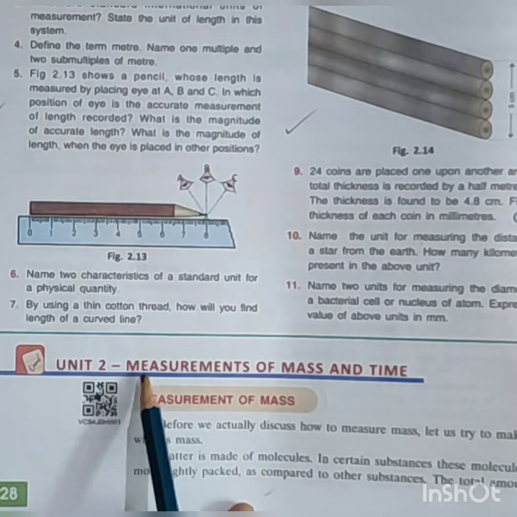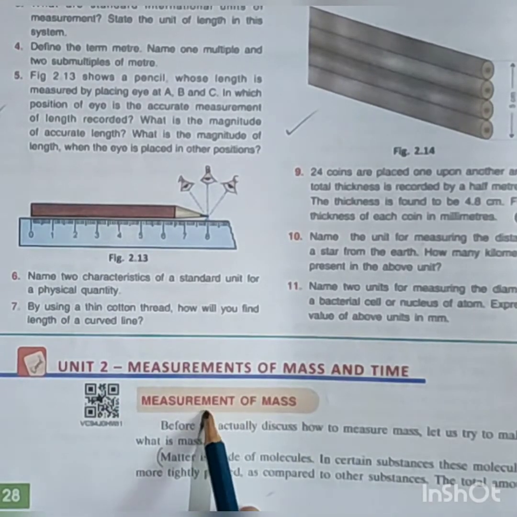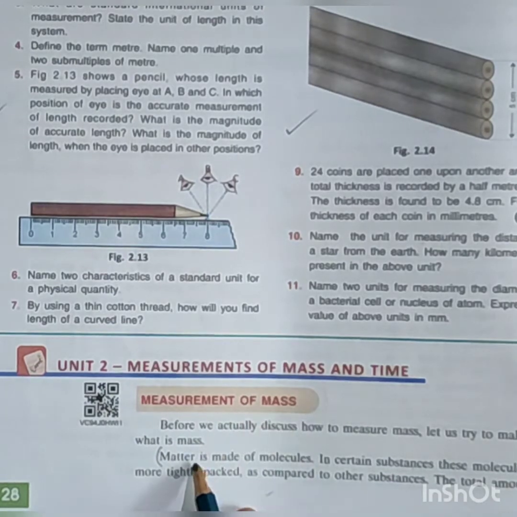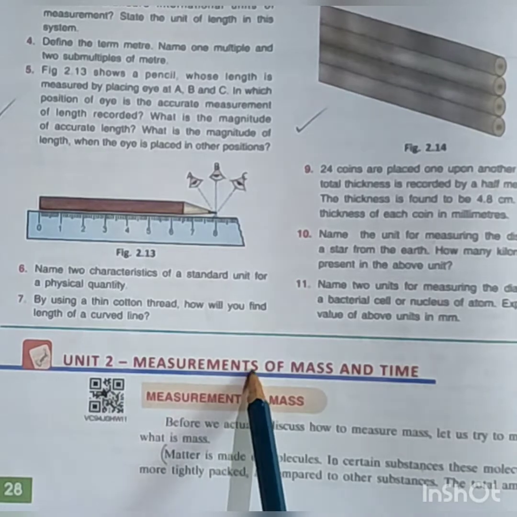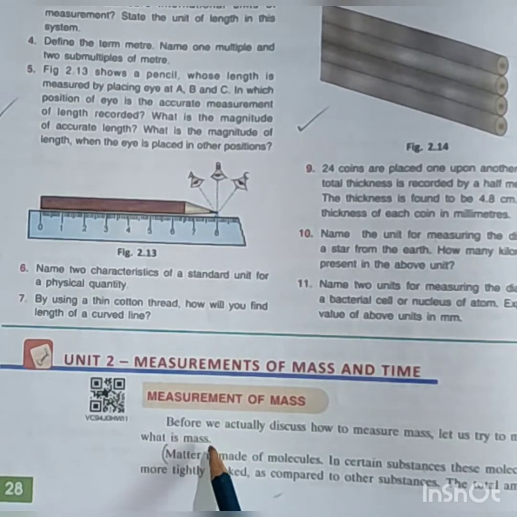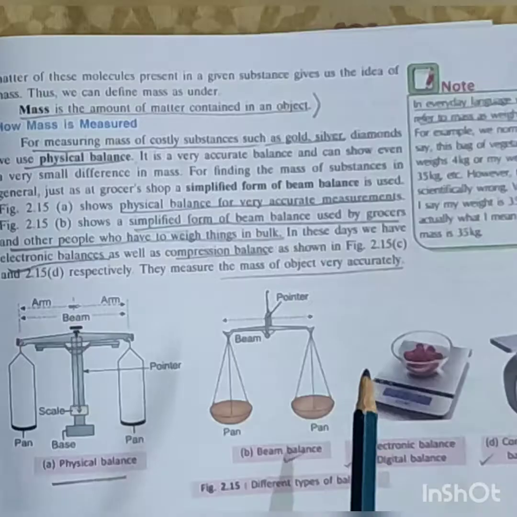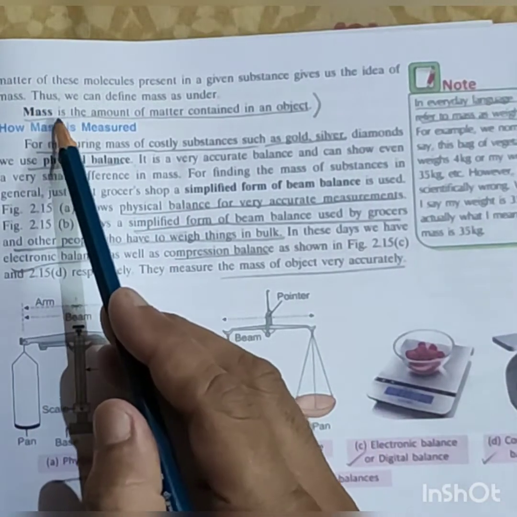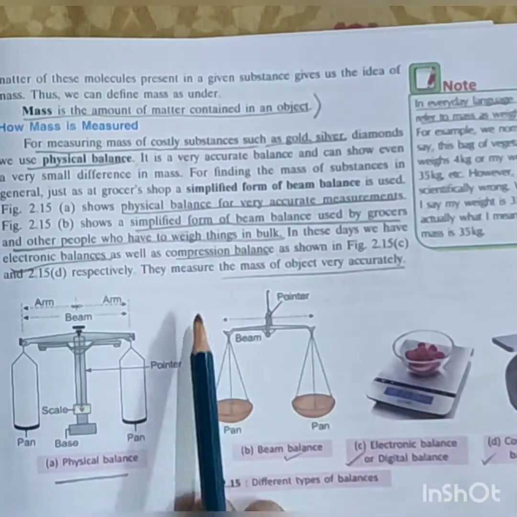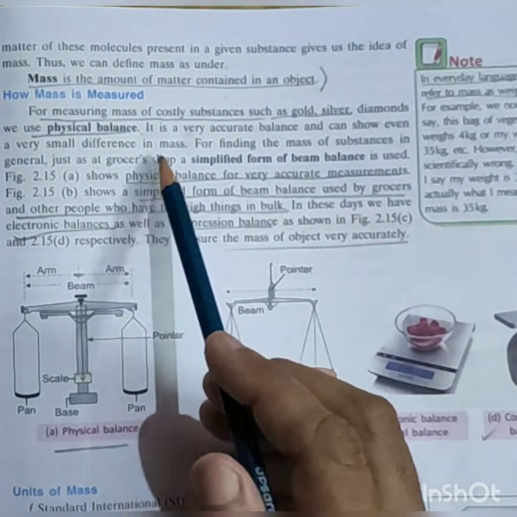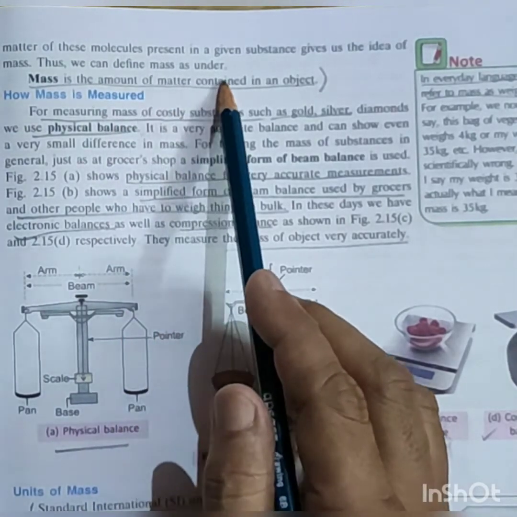Now in our unit 2 section, it is given measurement of mass and time. Measurement of mass. Before we explain about measurement of mass, we need to know what mass is. According to our book, mass stands for the amount of matter contained in an object.